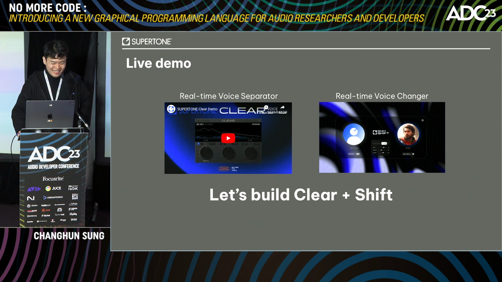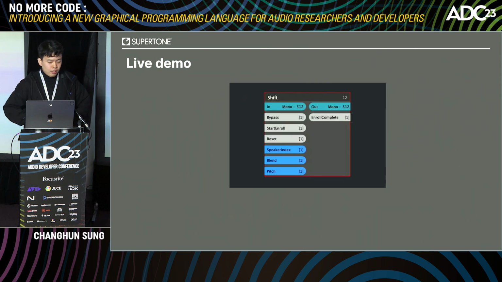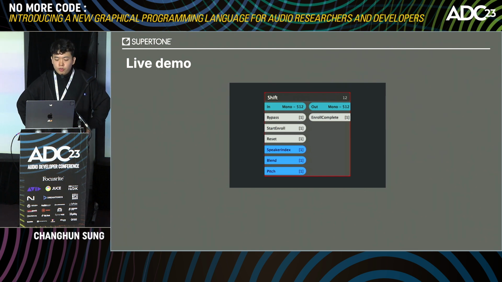As previously said, Shift is our real-time voice conversion software which has a very small amount of latency. And this time, let's take our two real-time AI plugins and combine them into one. So what do you think we can create? First, this is how Shift looks. Shift needs 10 seconds of source voice to make a seamless blend to the target voice. We call it voice enrollment.